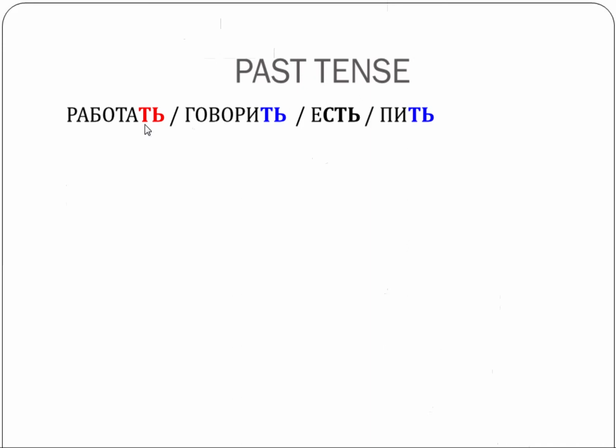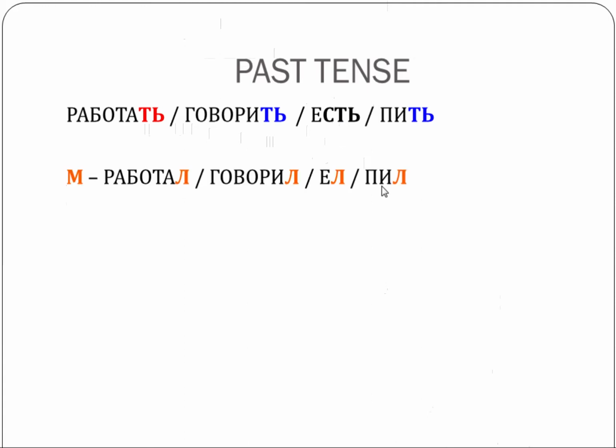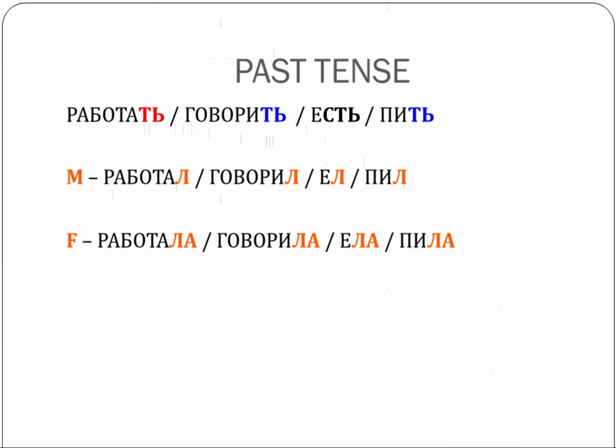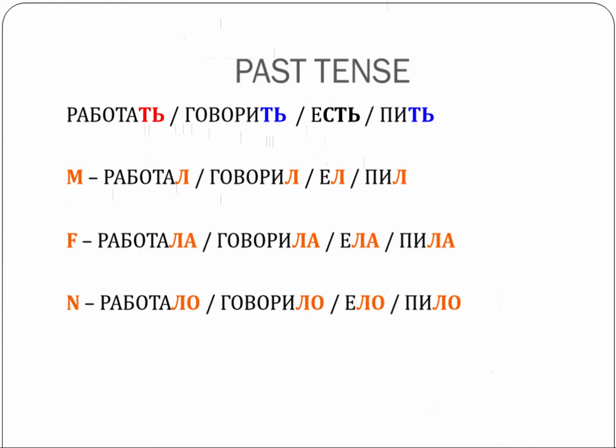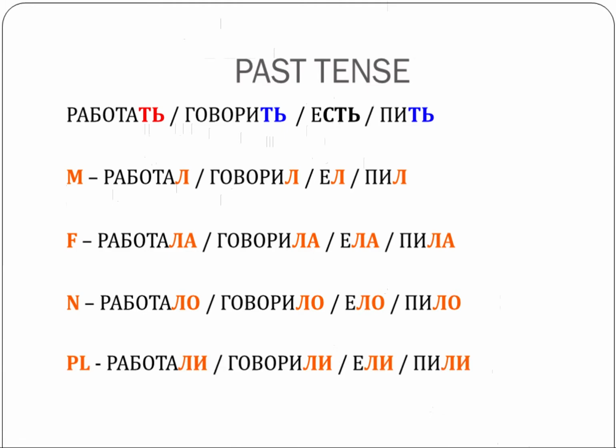In the past tense, we drop т for all verbs, for both conjugations. And again, есть stands out because instead of dropping just т, it's going to drop с with it. And then for masculine verbs, we add л, that's past tense masculine. And for feminine, we add ла. For neuter words, we add ло. And for plural words, all plural words, we add ли.